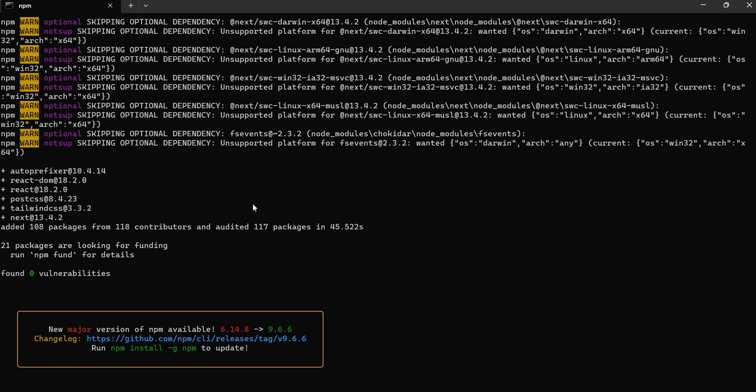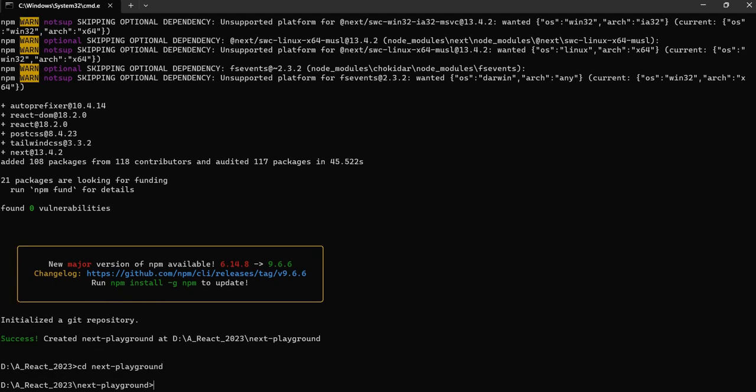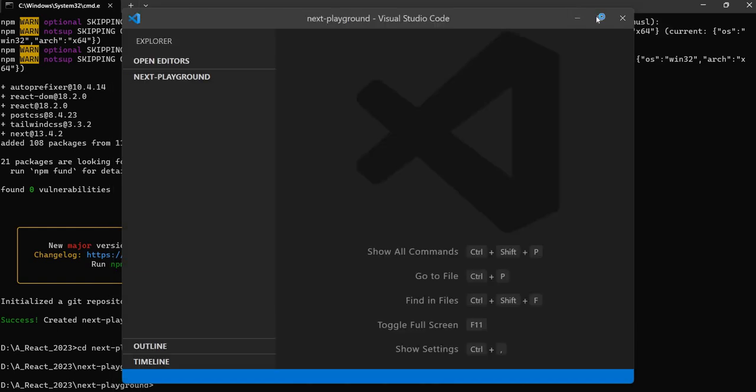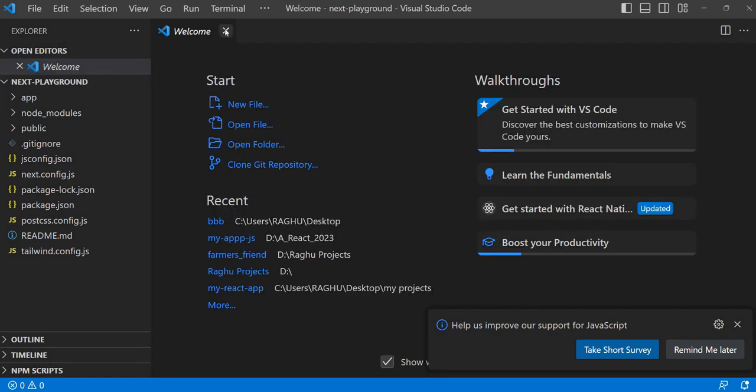Oh, our application is ready. So let's cd into the project. What's the project name? Next hyphen playground. I have given a hyphen, right? Fantastic. So are you ready to see our application? Just do code dot and enter. Our application is ready.